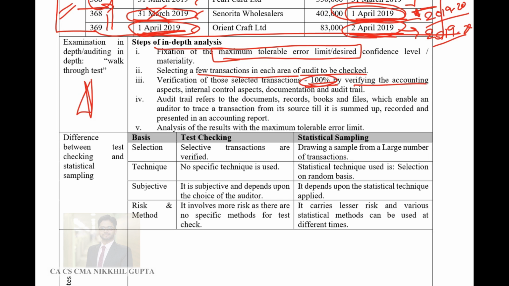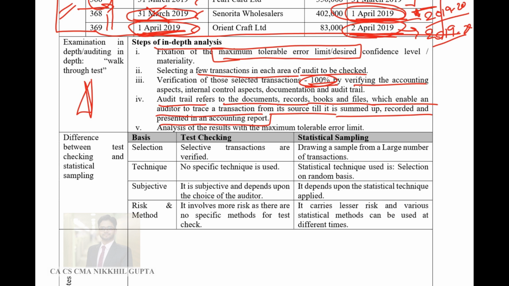The audit trail refers to the documents. Audit trail means the documents, records, books or files which enable the auditor to trace the transaction from its source till it is summed up, recorded and presented in the accounting report.